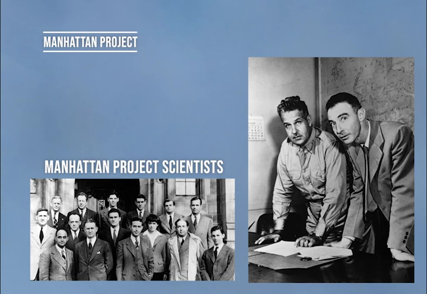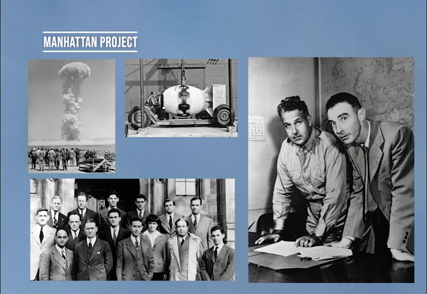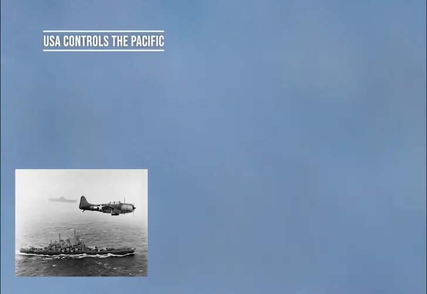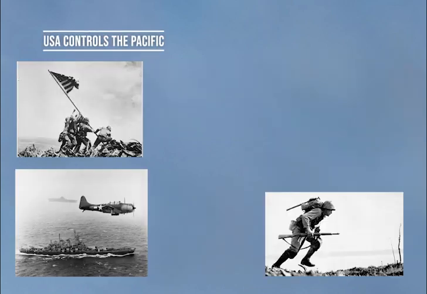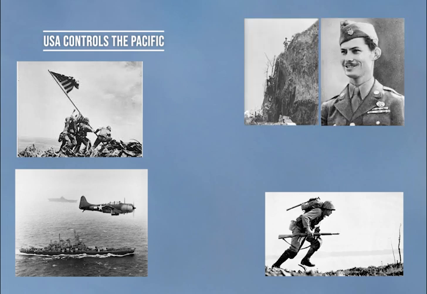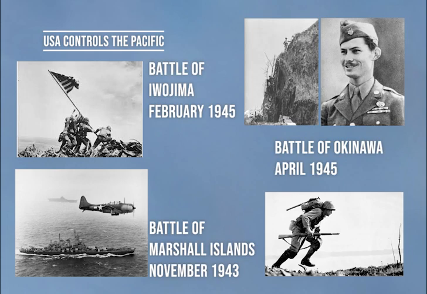It is during this year that, under the direction of Robert Oppenheimer, the Manhattan Project began the development of the atomic bombs. In the following 2 years, the United States continued gaining control of the islands in the Pacific, forcing Japanese forces to retreat back to Japan.